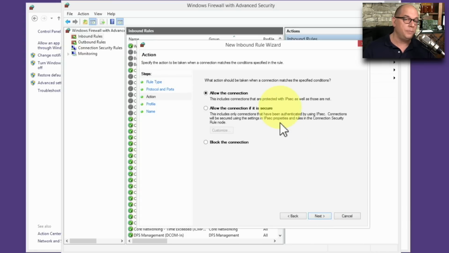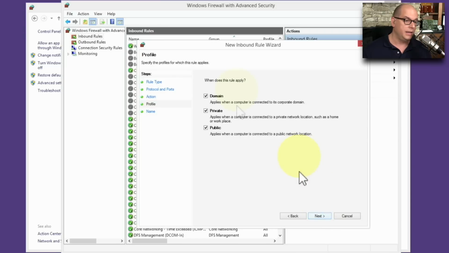And it gives me an option of what to do when this port 80 traffic is inbound to my computer. Do I want to allow the connection? Do I want to allow the connection if it's been authenticated and secured by IPsec? Or do I simply want to block the connection? In this case, I would like to allow the connection. This is not one where people will be connecting to me over an IPsec tunnel. So this would allow all normal traffic, IPsec and normal traffic.